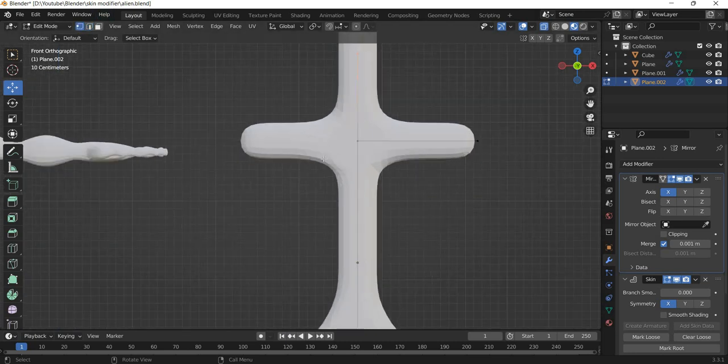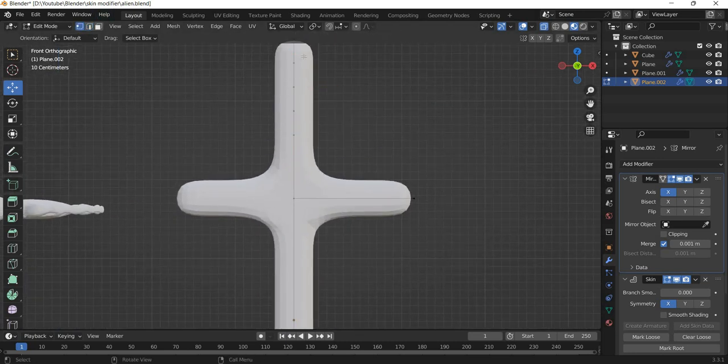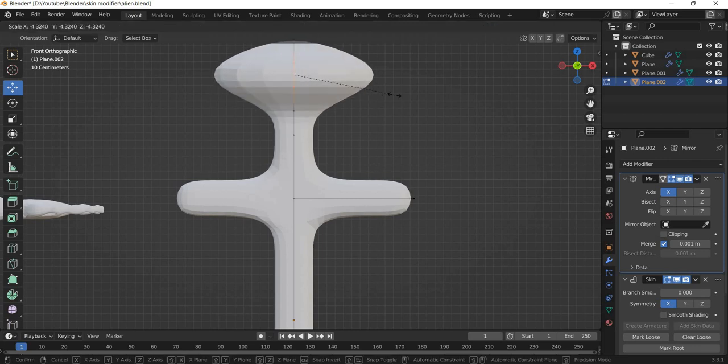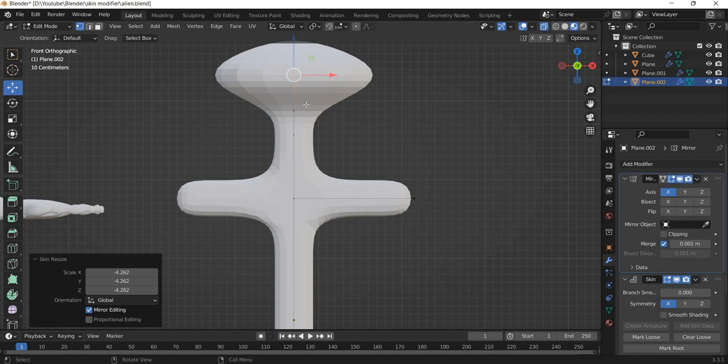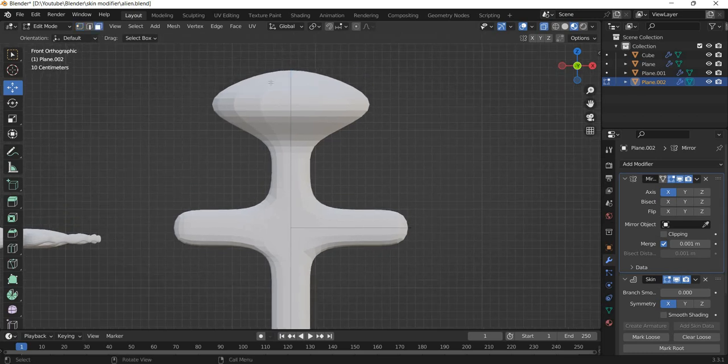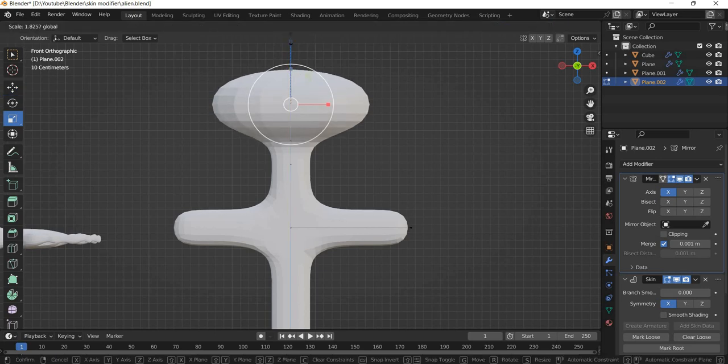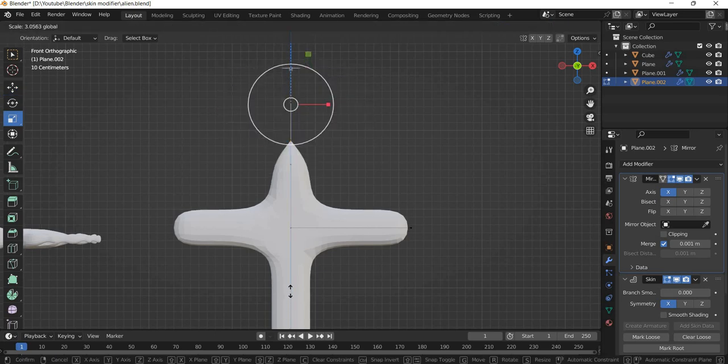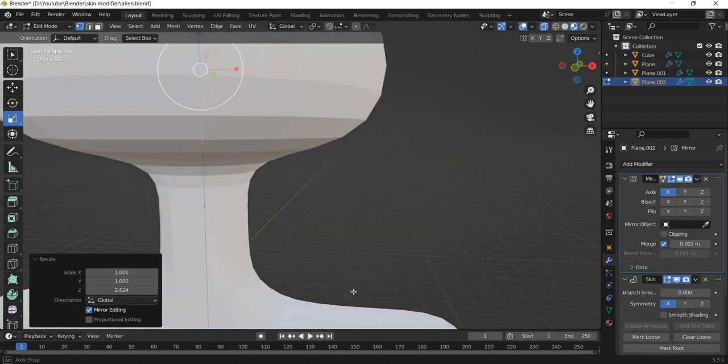Go to vertex mode, and we will select the middle two and hit Control A to scale it out. And then we'll scale it apart to create the head.